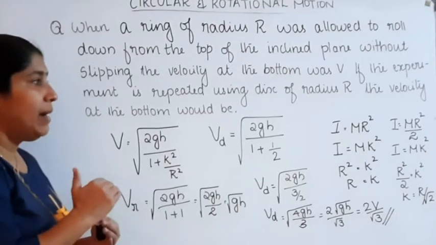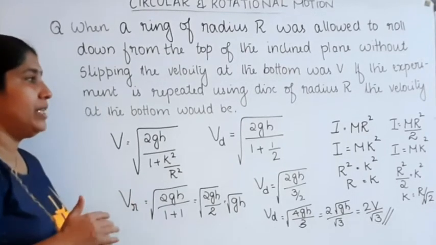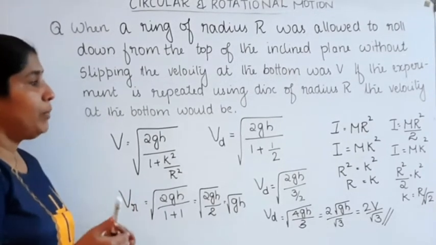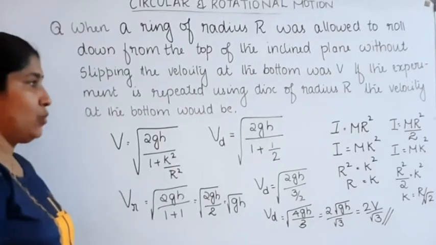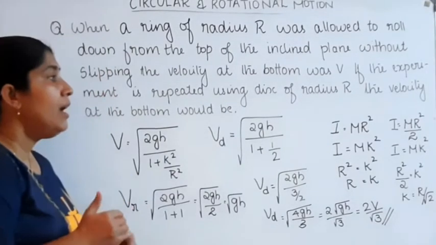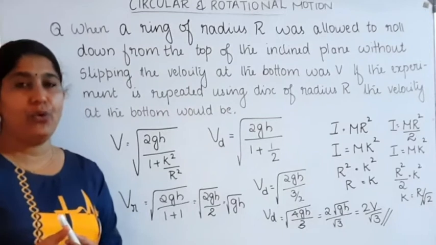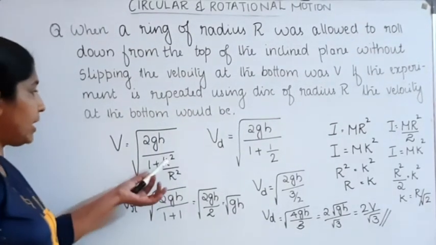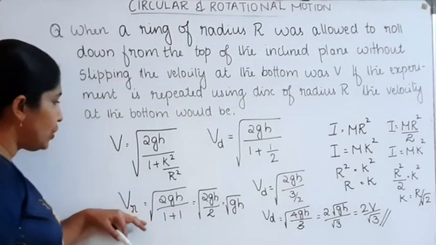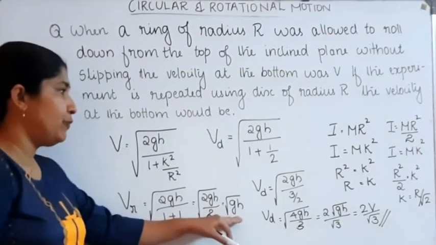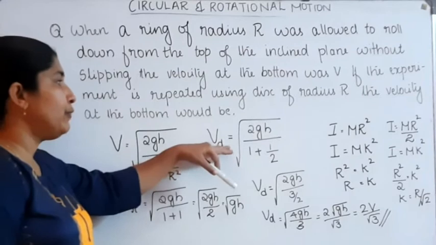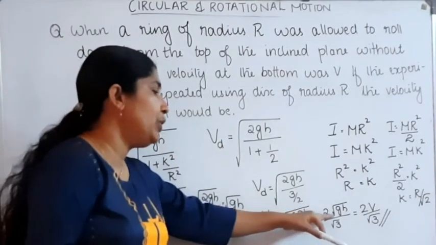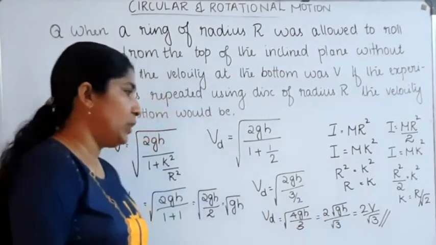Then on comparing this moment of inertia with the moment of inertia I is equal to mk square, where k is the radius of gyration, we can find out the value of the radius of gyration. Then substitute the values of the radius of gyration here. Then the velocity of the ring is obtained as root of gh, and the velocity of the disk is obtained as 2 into root of gh divided by root 3.